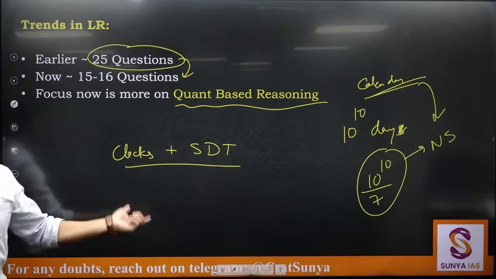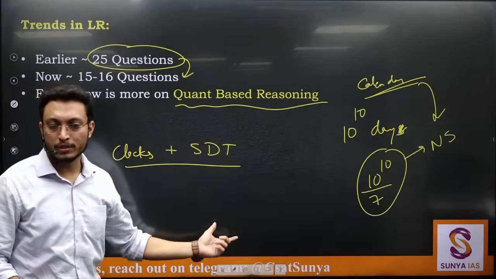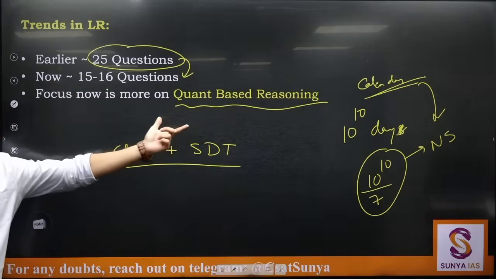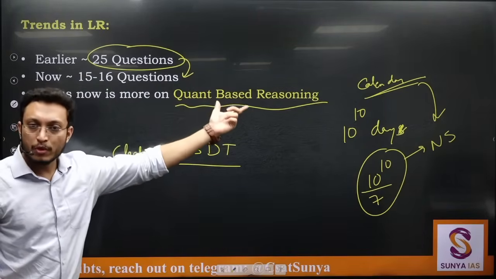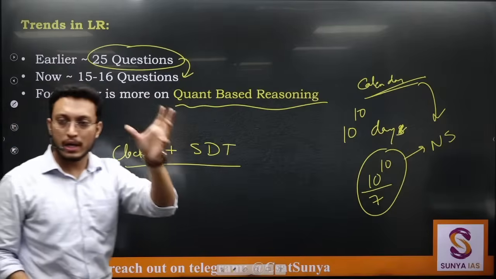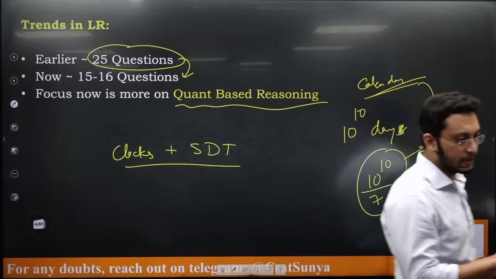So this is your logical reasoning, but this comes in your quant section. So we'll see all of these things in QBR. So they have increased the number of questions in QBR. That's why normally we see a decline in the number of questions of the pure LR section. That's it.